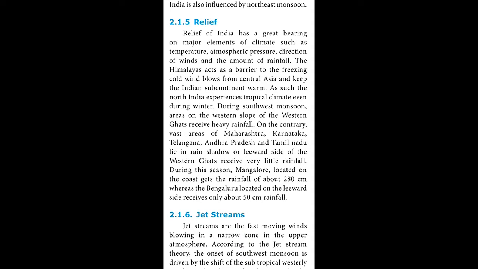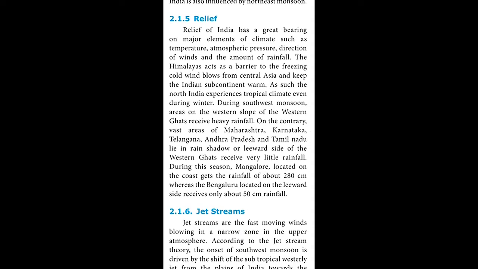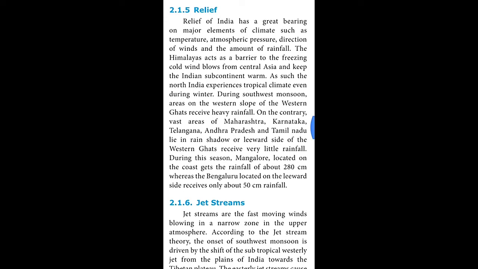There are two types of wind-blowing sections: the windward side and the leeward side. The windward side, the western slopes, get heavy rainfall. On the opposite side, Maharashtra, Karnataka, Telangana, Andhra Pradesh are on the leeward side where they receive less rainfall.